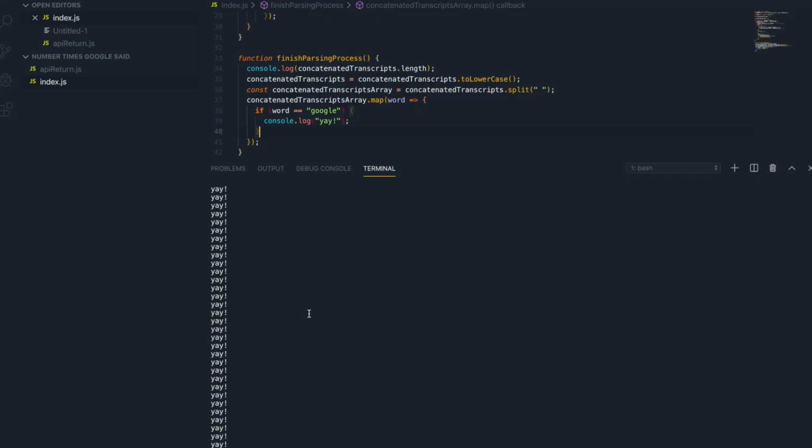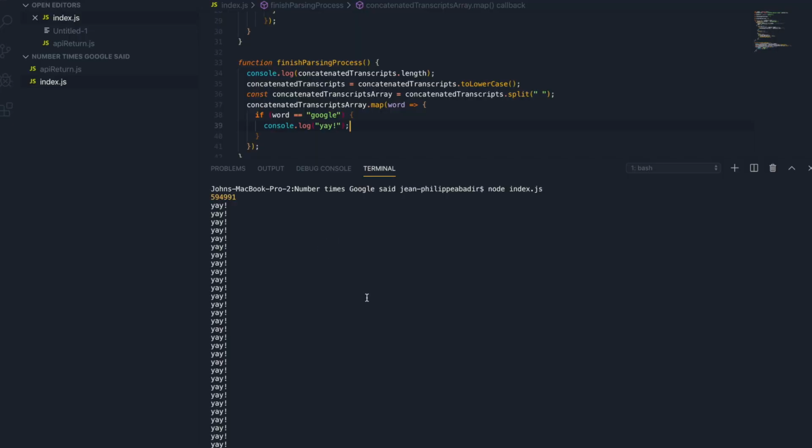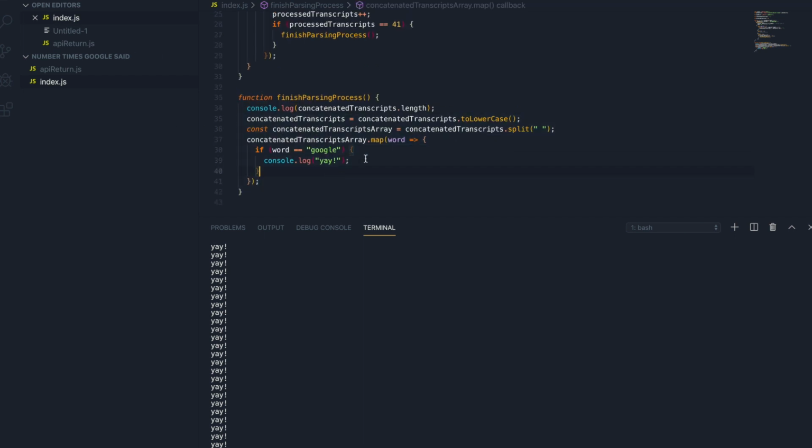Okay guys, I can't tell you how excited I actually am right now. Like, it seems like we actually managed to do it. So I finished with this little function here that says if the word is Google, then console log yay, and we have a lot of yays, so we should be able to count them and get our answers. And that's the answer. It's 501. There we go, now we know.